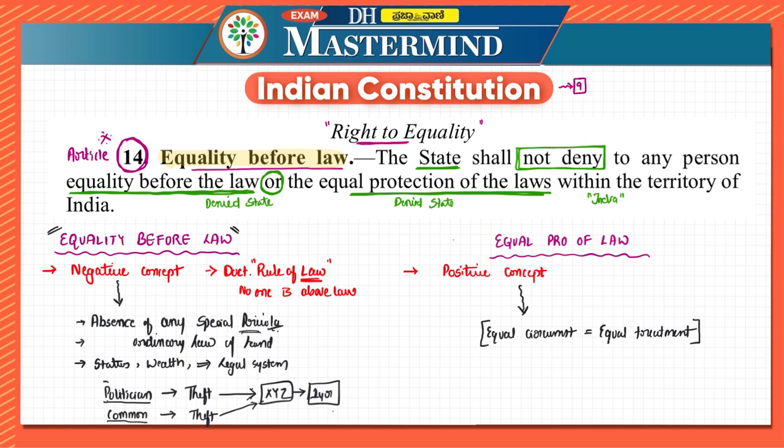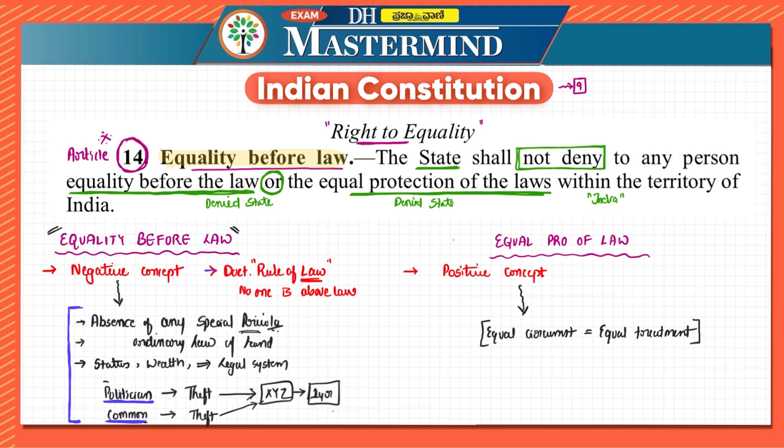That is, every man, whatever be his rank or condition, is subject to ordinary law of the land and jurisdiction of the ordinary tribunal. That is, this person also goes to the same court, this person also goes to the same court. So we have discussed about this previously, but I'm trying to make it more clear so that it stays with you for longer duration. So what we have seen related to equality before law, it is a negative concept.